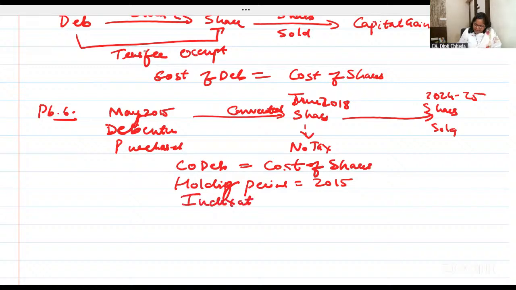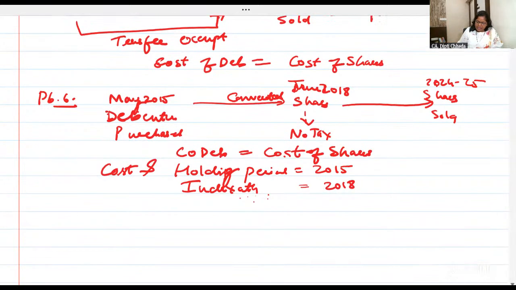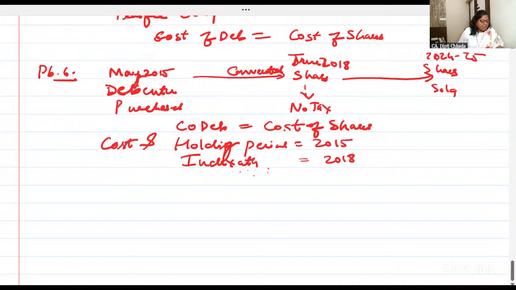Indexation of shares. Actually in shares there is no indexation. Listed shares maybe not, but these are unlisted. So indexation will come from 2018. I want to repeat, cost and the holding period of 2015, but indexation 2018. These are three special cases. We are in the third special case. Chalo. Let us solve 6th question.